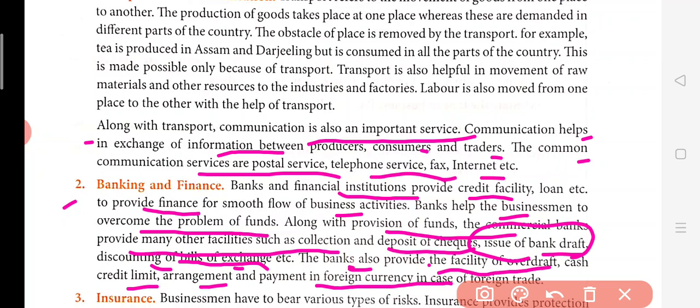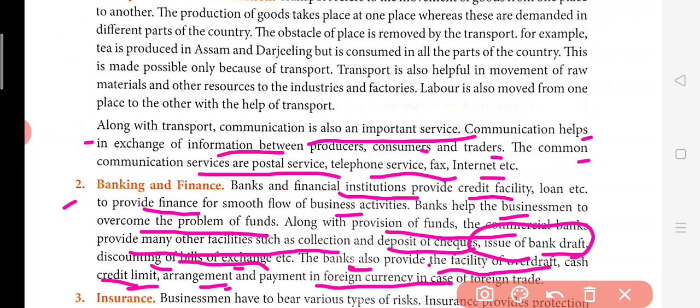Now the cash credit limit is also there. With this cash credit limit, cash will be provided to you, but there will be a limit. The bank will look at your transactions and decide how much credit they can give in the form of cash. It is not like you can take as much money as you want from the bank. No, there will be some limit. Suppose your transaction on average is 2 lakh rupees, so you are going to get credit of around 1 lakh or 1 lakh 30,000, not more than that. So there will be a limit based on the transactions you are doing.